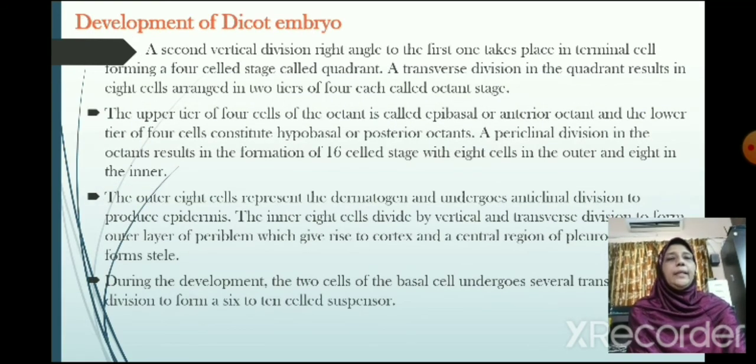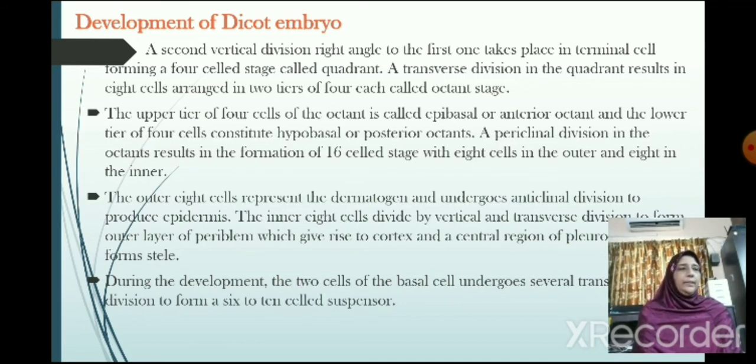The next one is the development of dicot embryo. A second vertical division, at right angle to the first one, takes place in the terminal cell, forming a four-cell stage that we call the quadrant. A transverse division in the quadrant results in eight cells that we call the octant stage. The upper tier of the four cells of the octant is called epibasal or anterior octant, and the lower tier of the four cells constitutes the hypobasal or posterior octants.